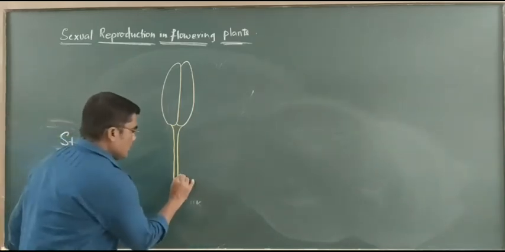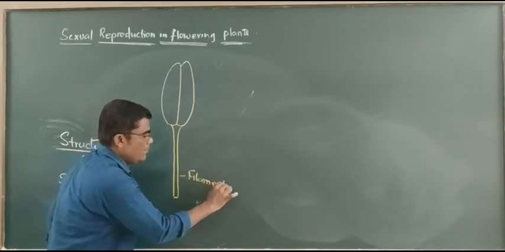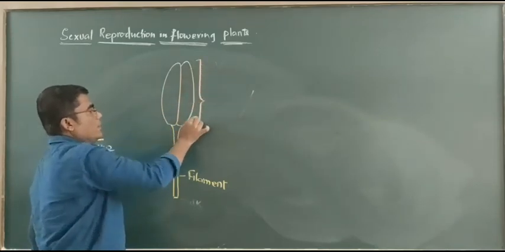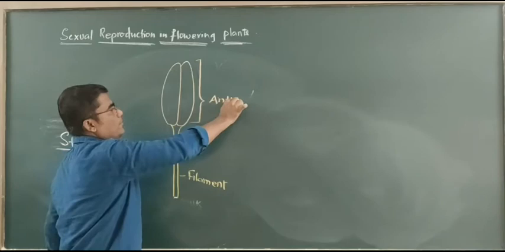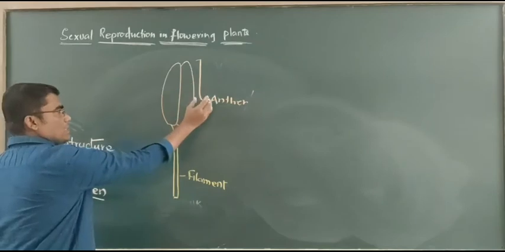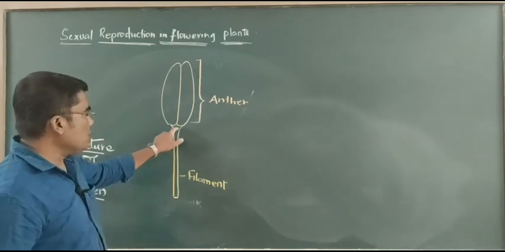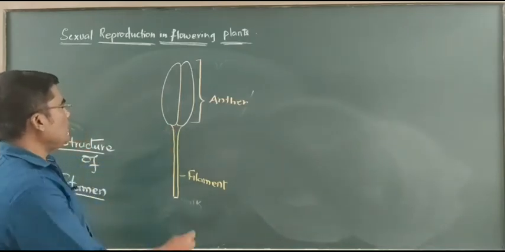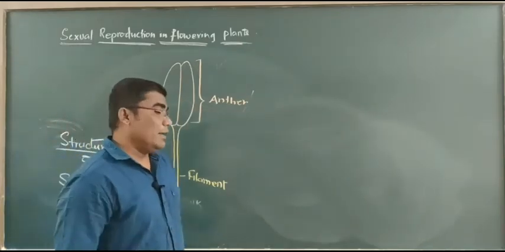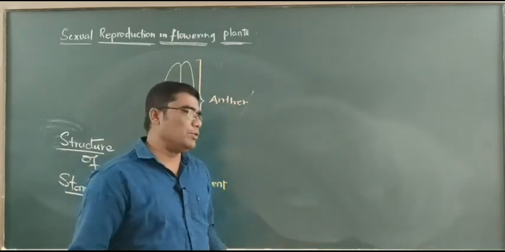When we observe this, the stalk-like structure is said to be the filament. And here this lobe-like structure is said to be the anther. The filament is connected to the lobe-like anther with the help of a type of tissue called connective tissue. The anther is made up of lobes, and depending upon the number of lobes present in the anther, anthers are classified into different types.